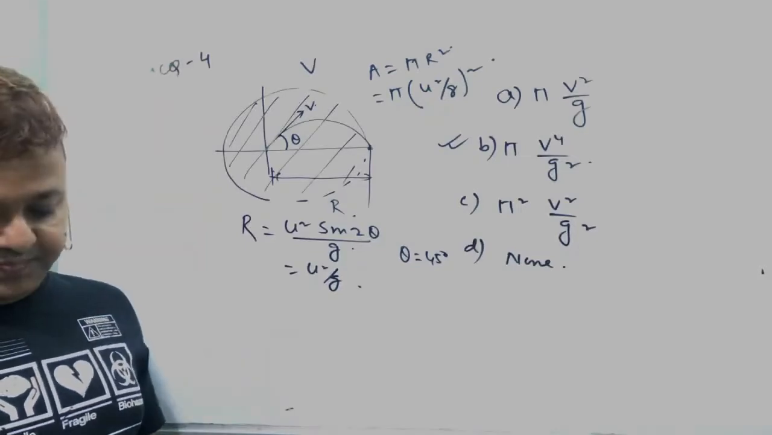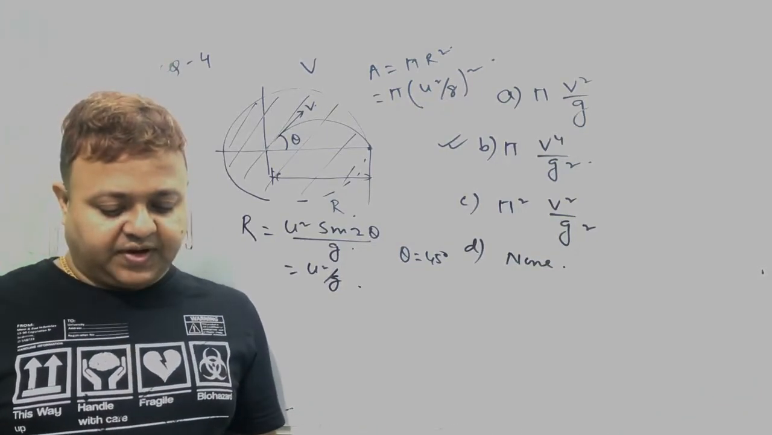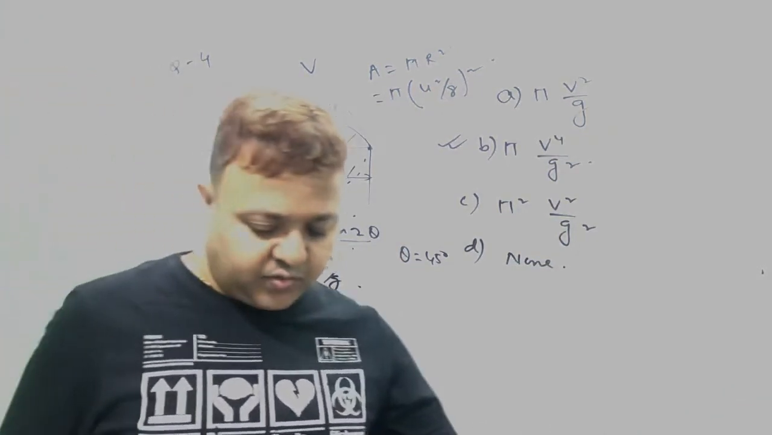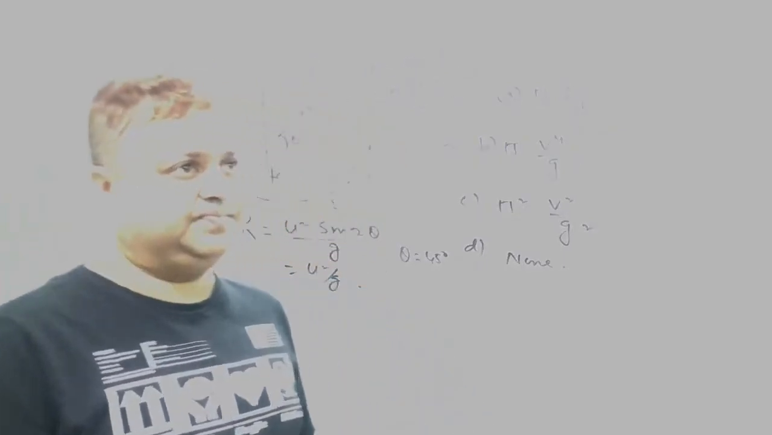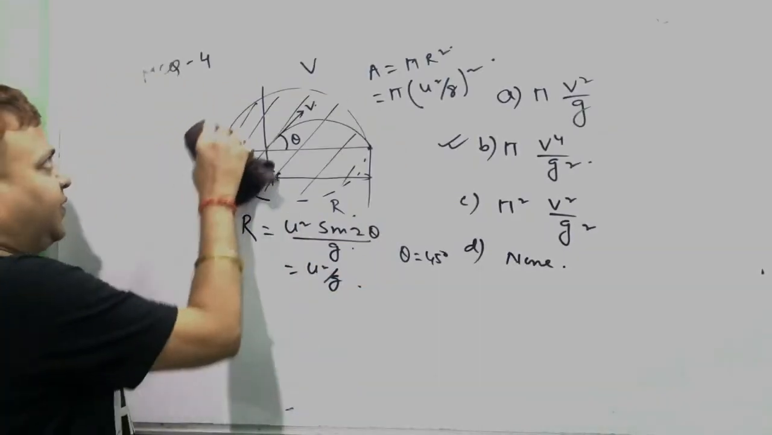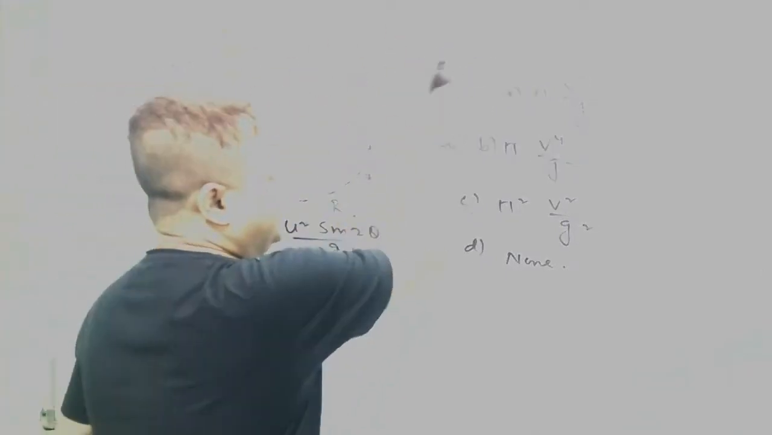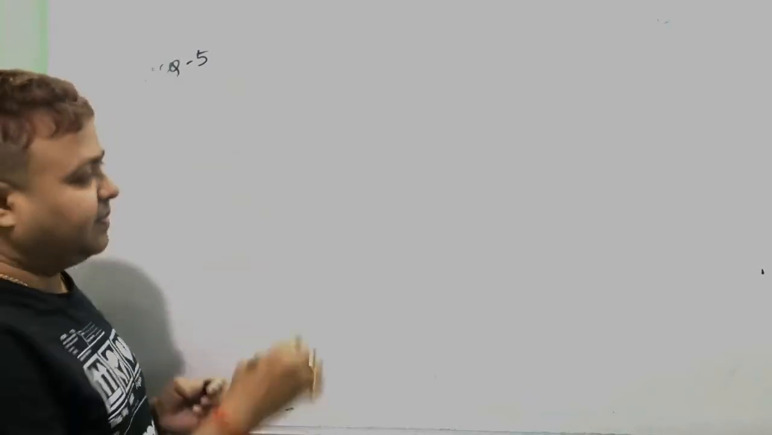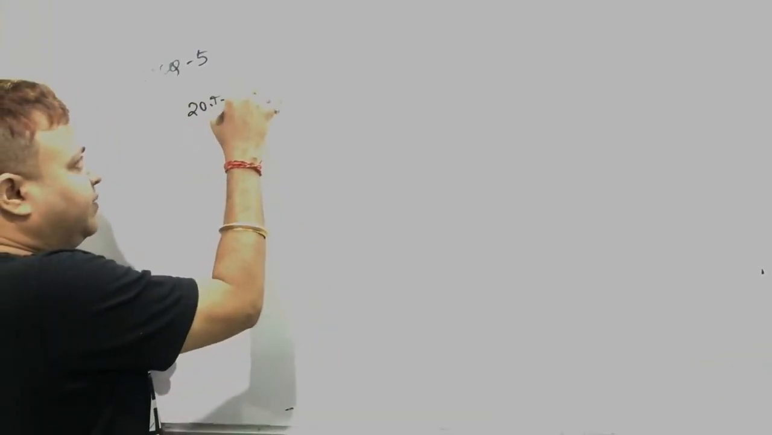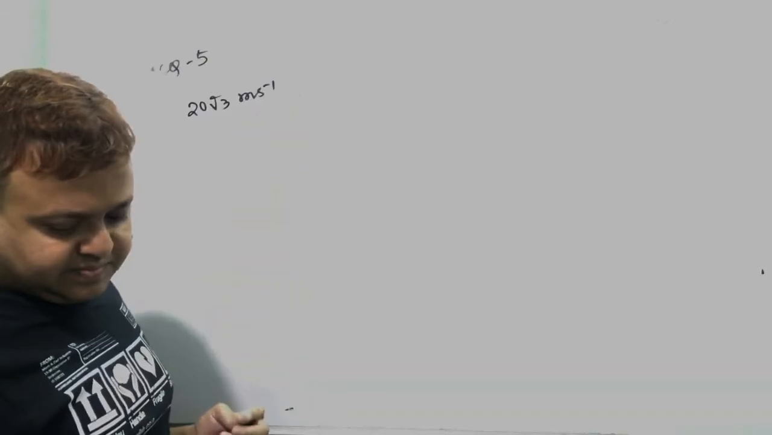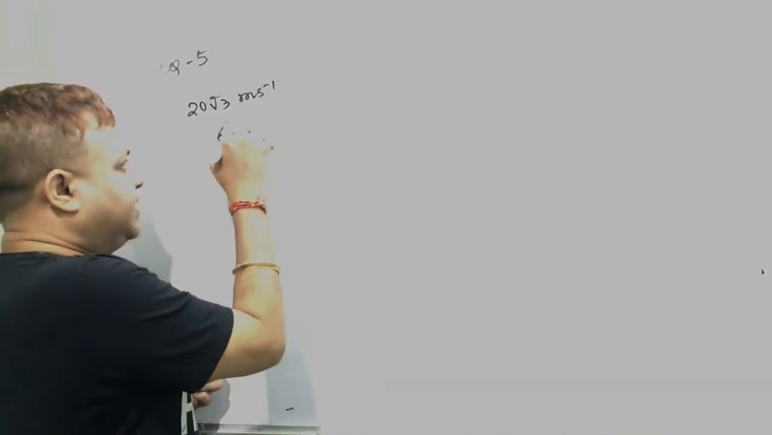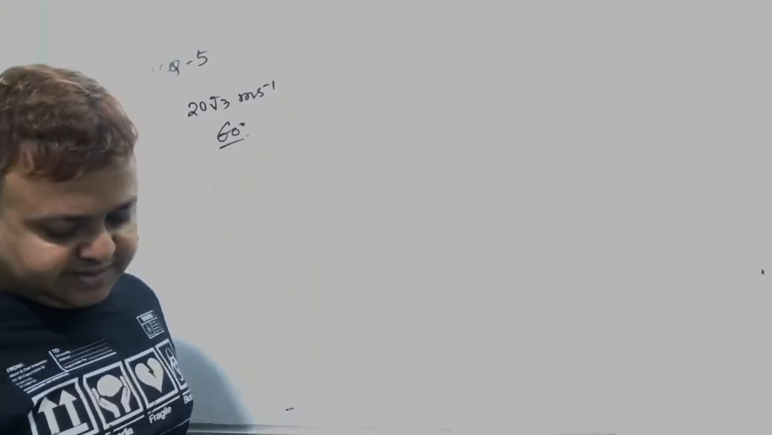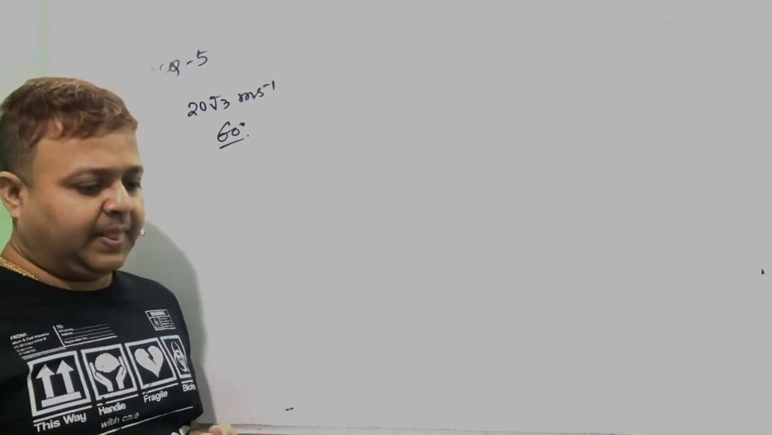MCQ number 5. A ball is thrown from the ground with a velocity of 23 meter per second, making an angle of 60 degree with the horizontal.